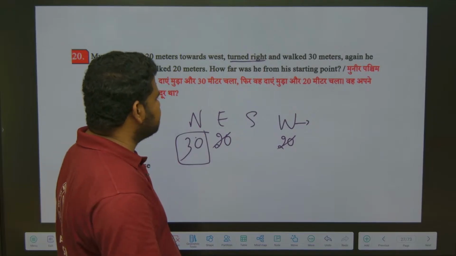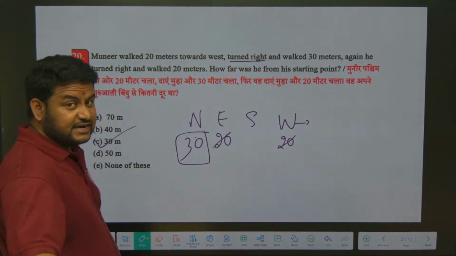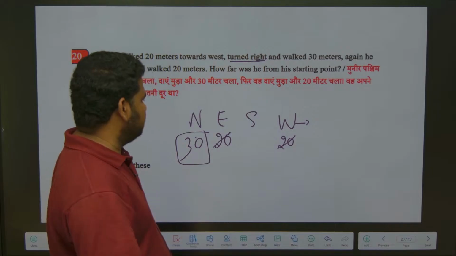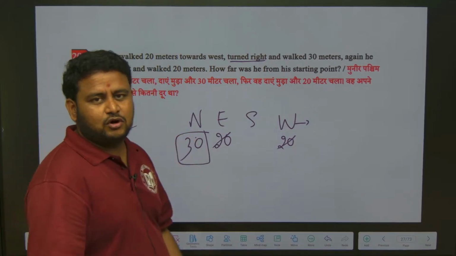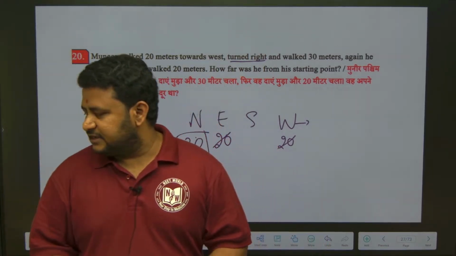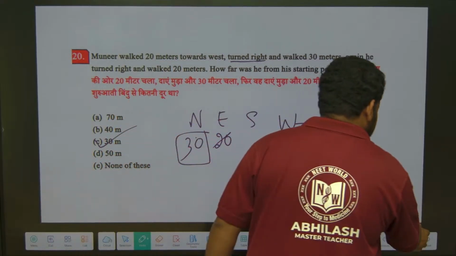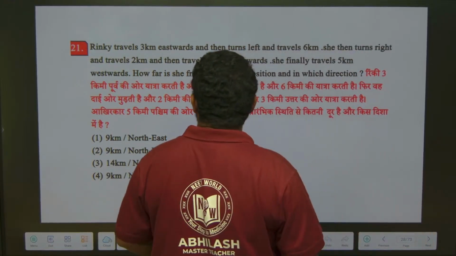So how far is he from the starting point? The answer is 30. If they ask the direction in your examination, under which direction is he there? He is in the north direction. Okay, very simple. He is in the north direction. This question also we have solved.